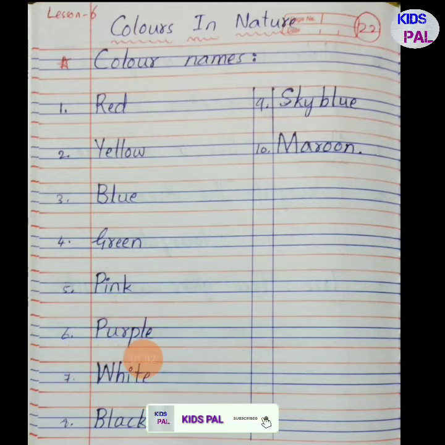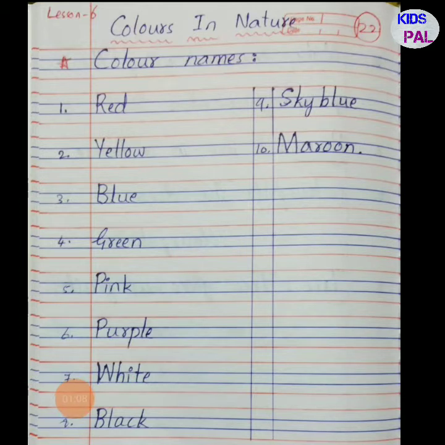Sixth, purple. P-U-R-P-L-E, purple. Seventh, white. W-H-I-T-E, white. Eighth, black. B-L-A-C-K, black.